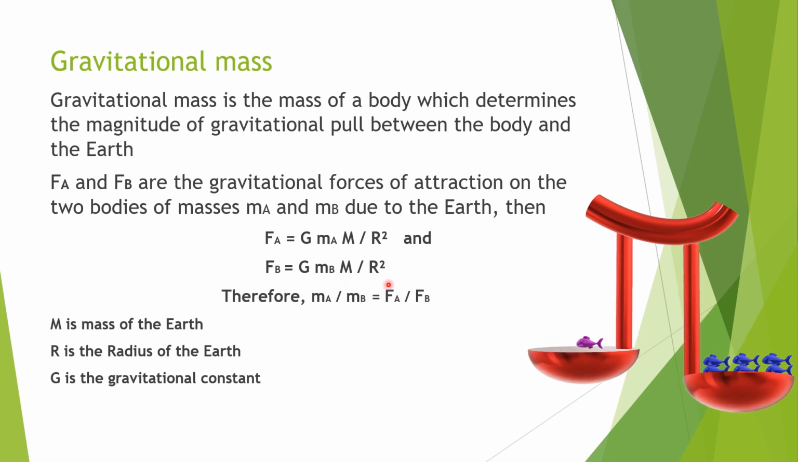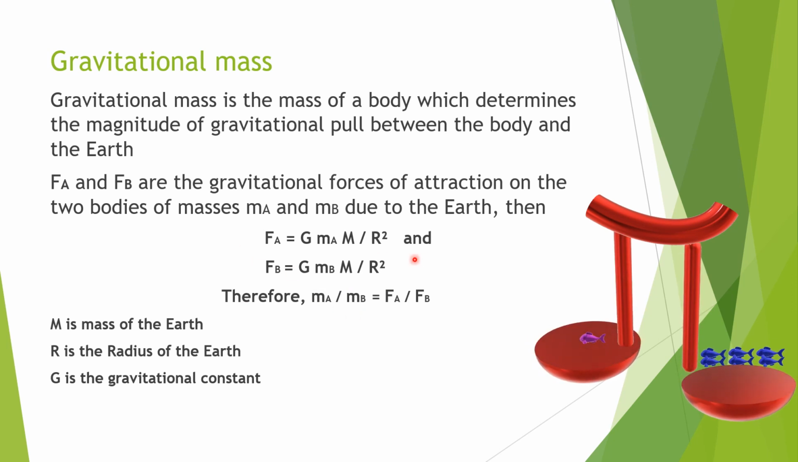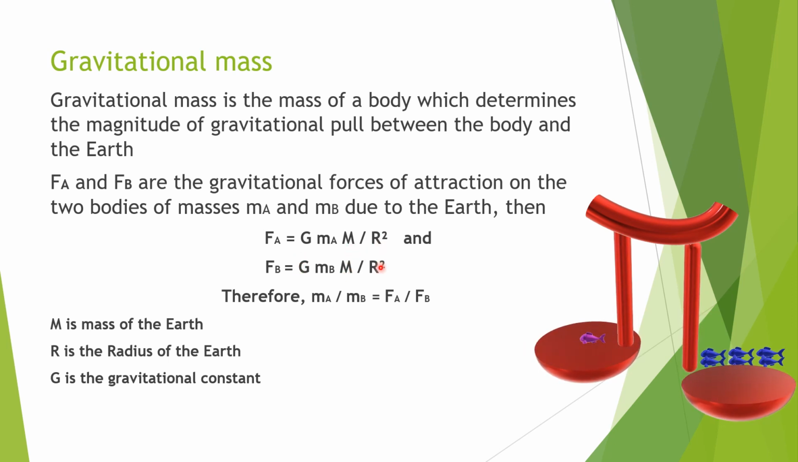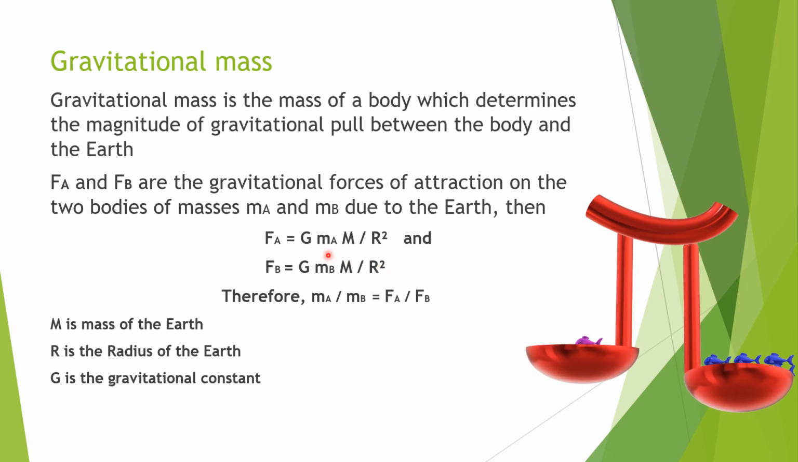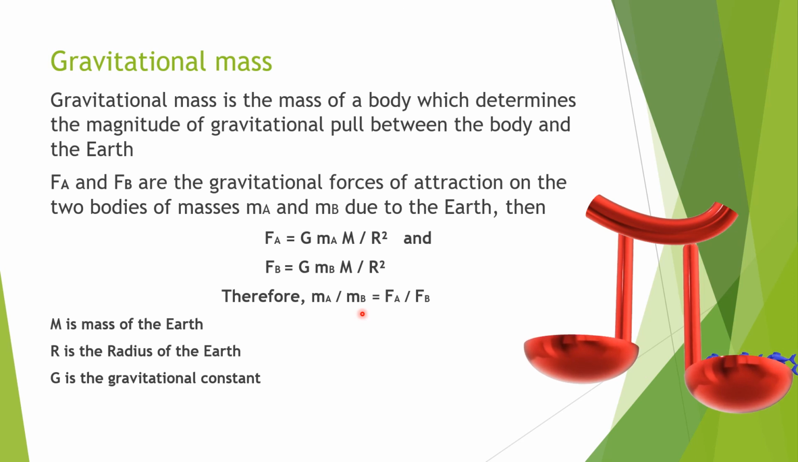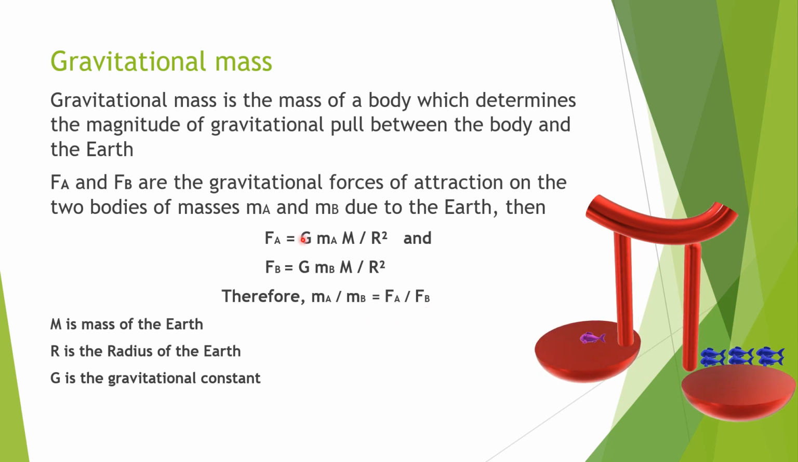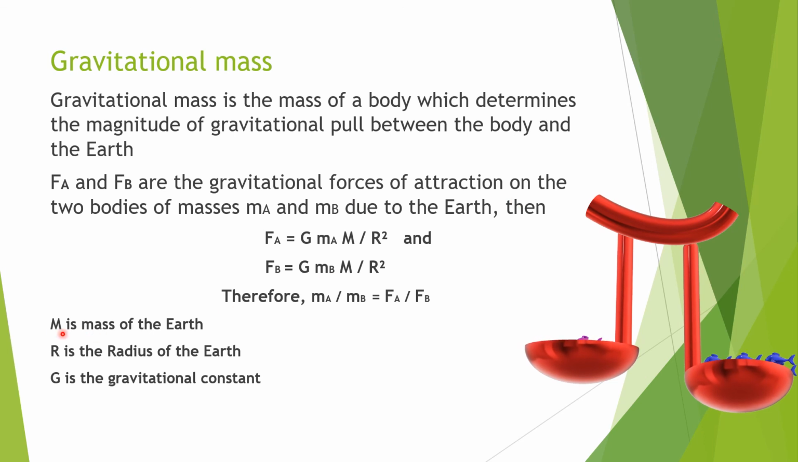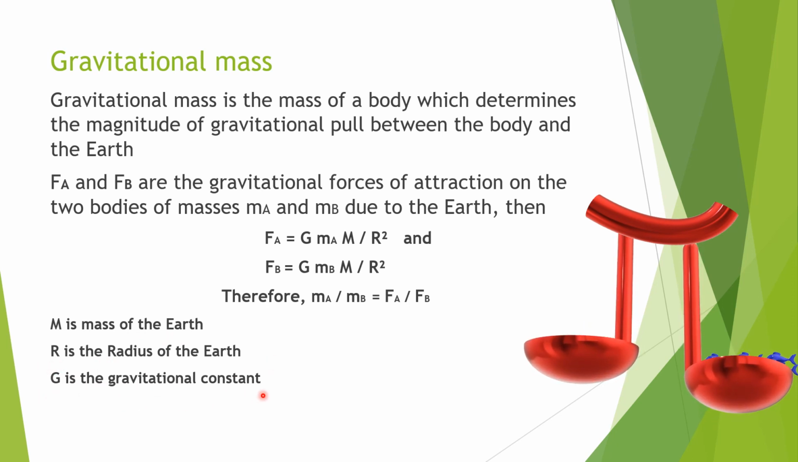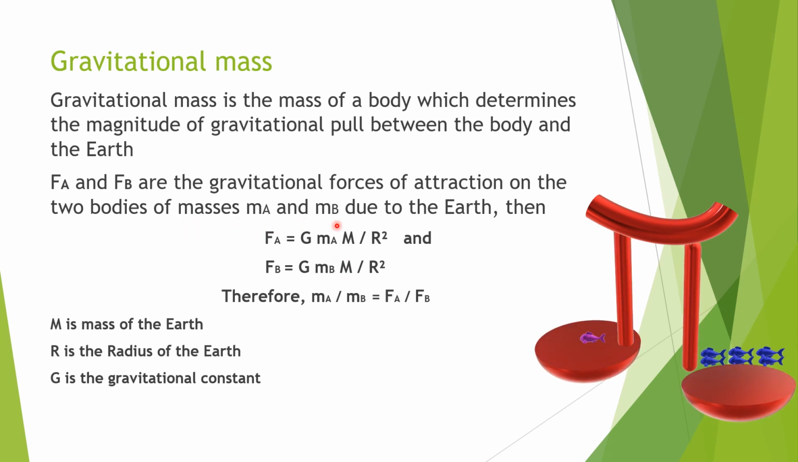Therefore, if we divide FA by FB, G will get cancelled and capital M will get cancelled, R square also will get cancelled. Simply we'll get only MA divided by MB. So MA divided by MB, that means the ratio of the two bodies' masses, is equal to FA divided by FB, which is nothing but the gravitational forces of attraction by the earth. Also we know very well that capital M is the mass of the earth, capital R is the radius of the earth, capital G is the gravitational constant, and small m is nothing but the masses of two bodies here, MA and MB.